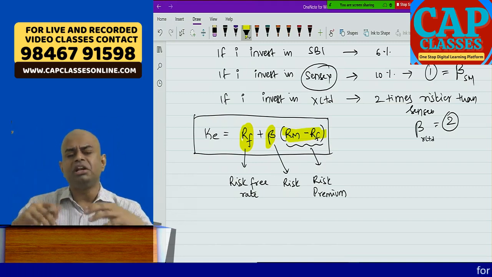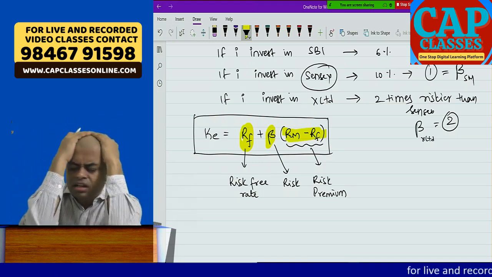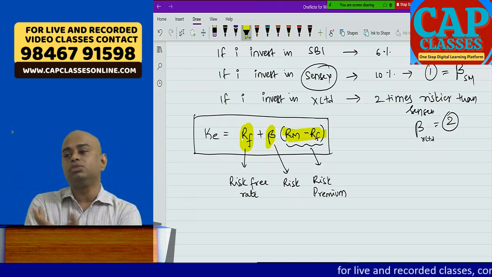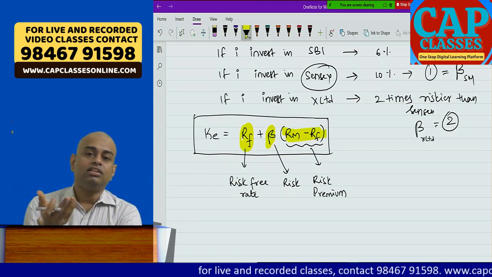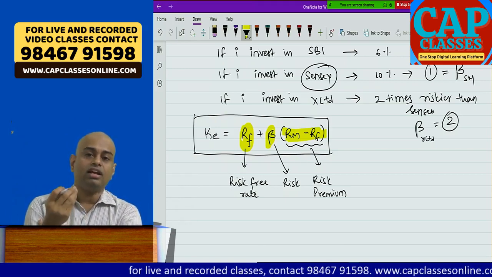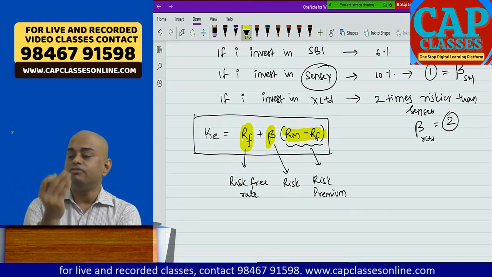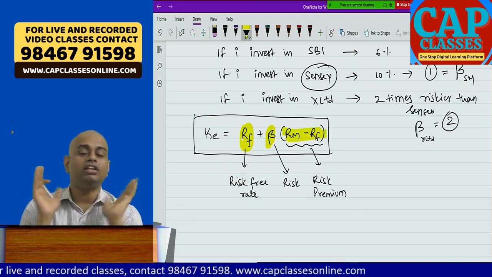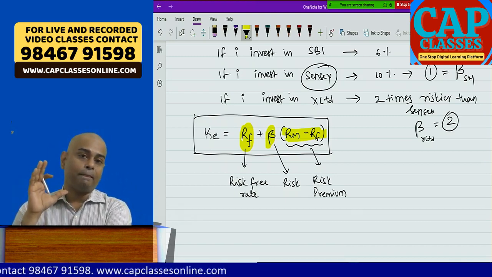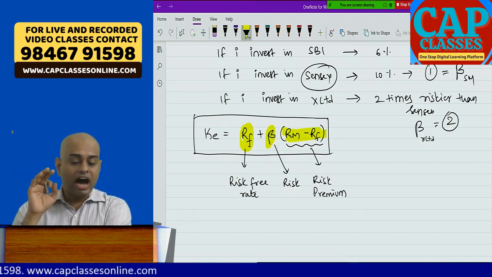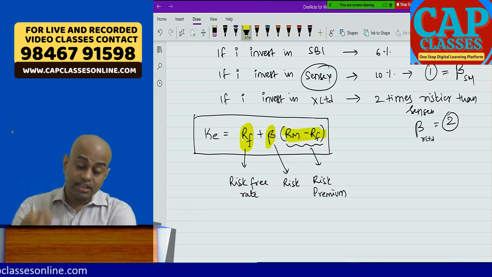Some students will really enjoy it and say, Pavan sir, this is such an awesome concept. Some students will say, why are we bothered about all these things? Just give the 3 numbers, Pavan sir. I have one calculator, I'll calculate, and if I get those 4 marks, in the name of God, that is enough. So whoever you are, this is the theory. You understand? RF will be given, beta will be given, RM minus RF will be given to you.